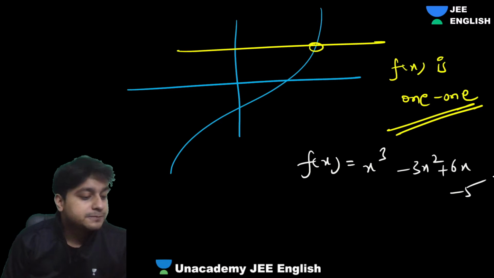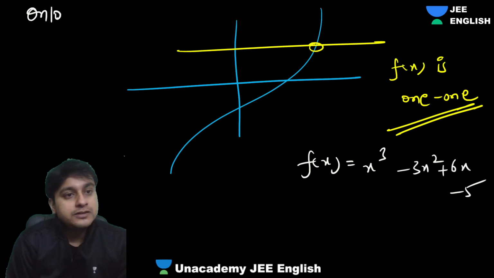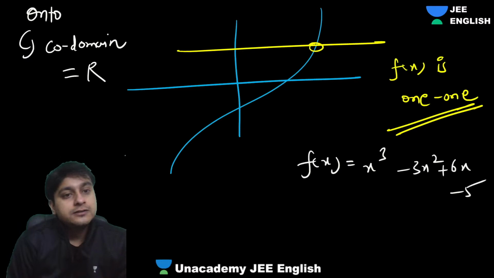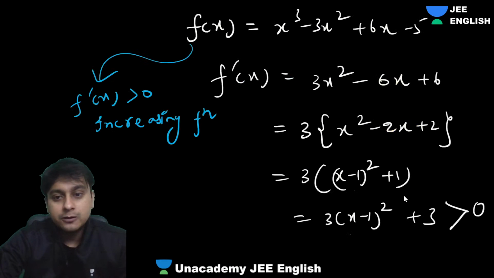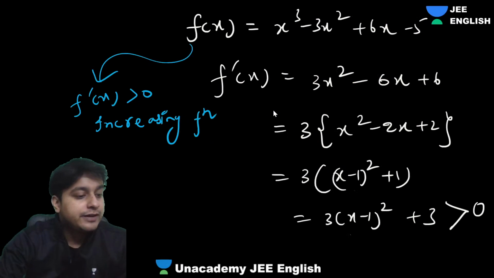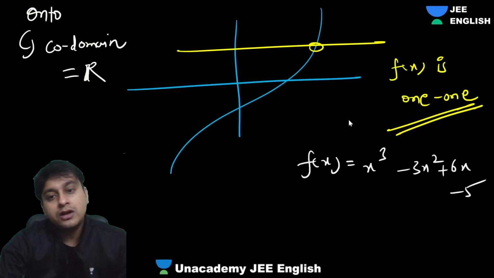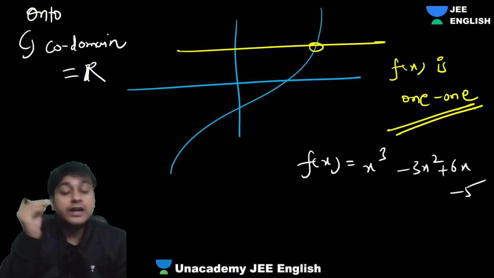That was the function. Now, what is the meaning of onto? What is an onto function? If your codomain equals your range. So I need to get the range of the function. That's it. I need to get the range of the cubic. Now, obviously, guys, the codomain is R. So if we get the range as R, then obviously it will be onto. How to get the range of this function?